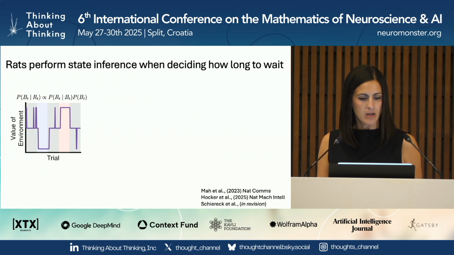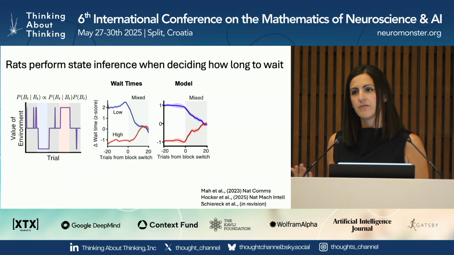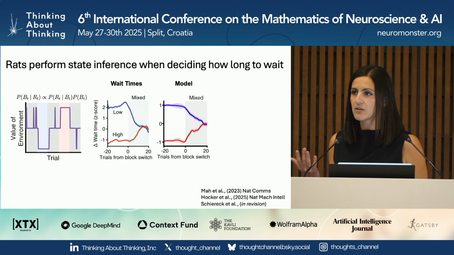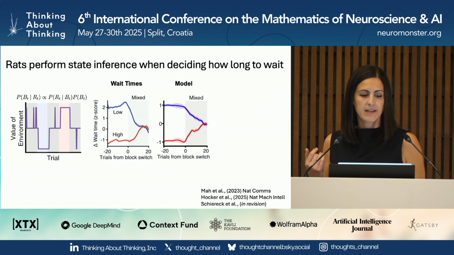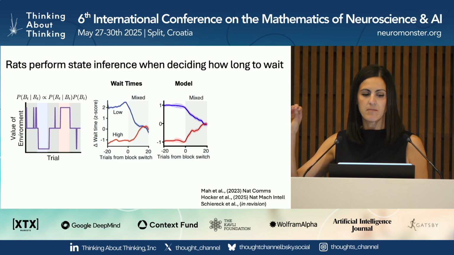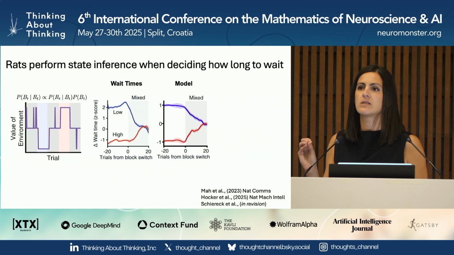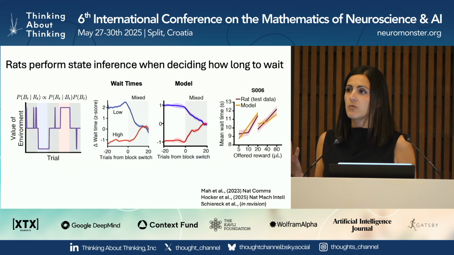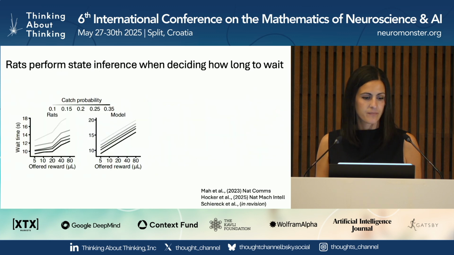Okay, and so this model captures a number of features of the rat's behavior, including the dynamics by which the wait times change at block transitions, also the fact that the wait times converge to kind of a common value in mixed blocks is consistent with them using a fixed block-specific estimate of opportunity cost. We can also fit the model using maximum likelihood methods, and it outperforms competing process models.